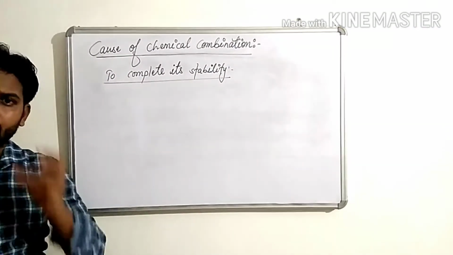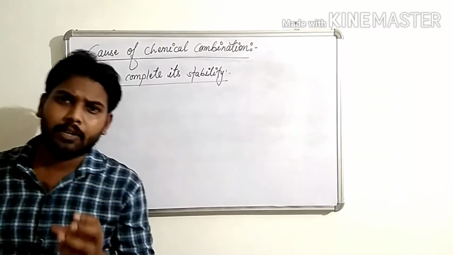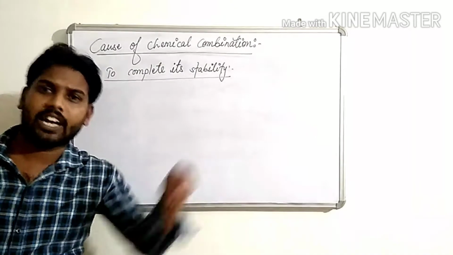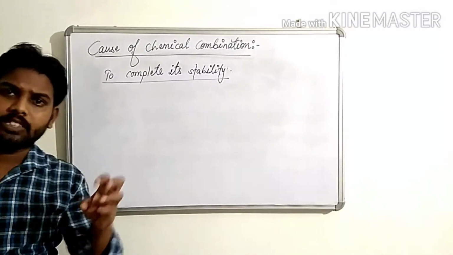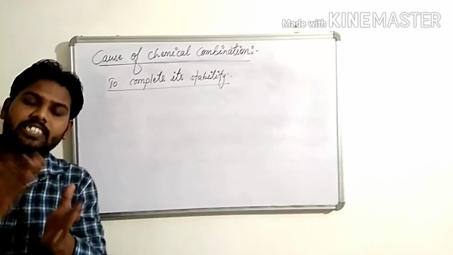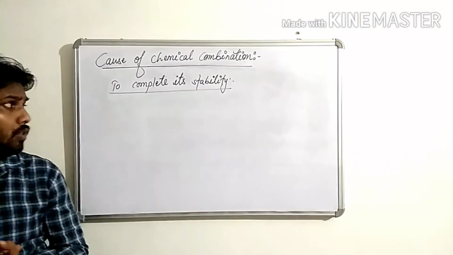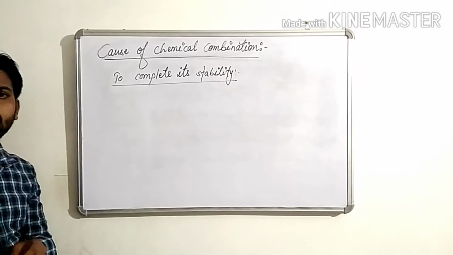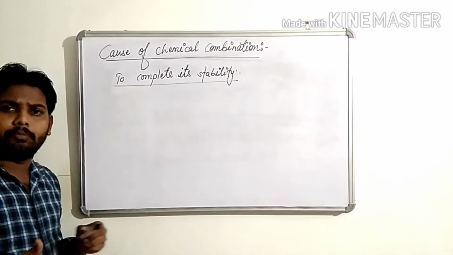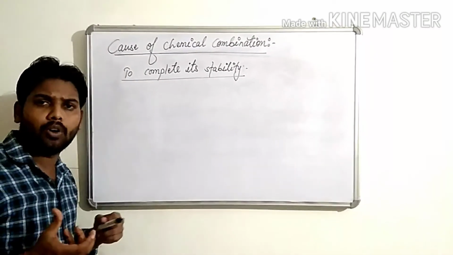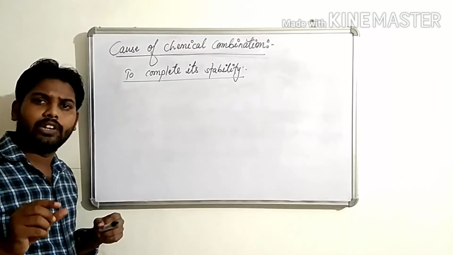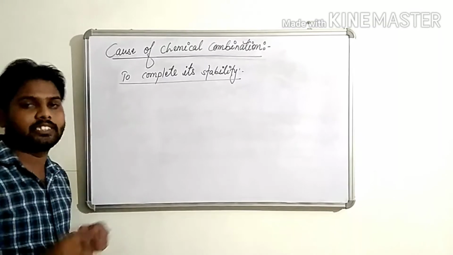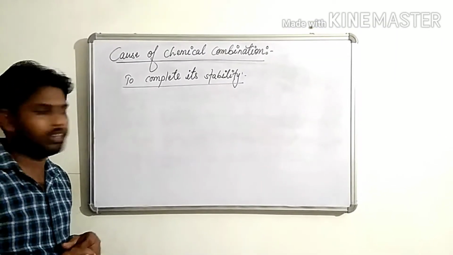Okay, if an atom has electrons like that of an inert gas, it means it has already completed its stability. See children, to complete its stability means any atom forms chemical bonds only for completing the 8 electrons in the last shell. For example children,